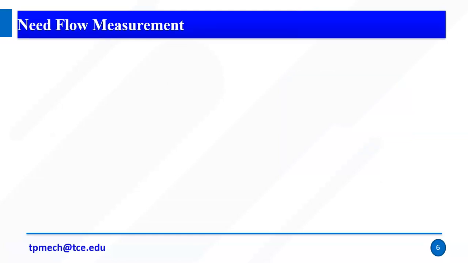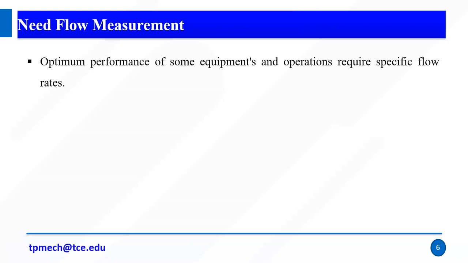First of all, why do we need to study flow measurements? Optimum performance of some equipment and operations requires specific flow rates. For example, we have a course called hydraulics and pneumatics, a field called fluid power automation. You can do work with the help of fluid power.